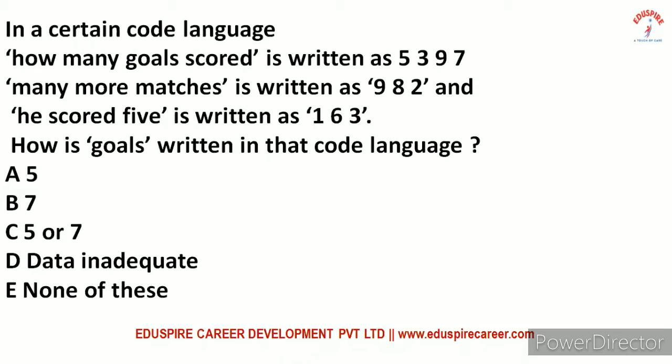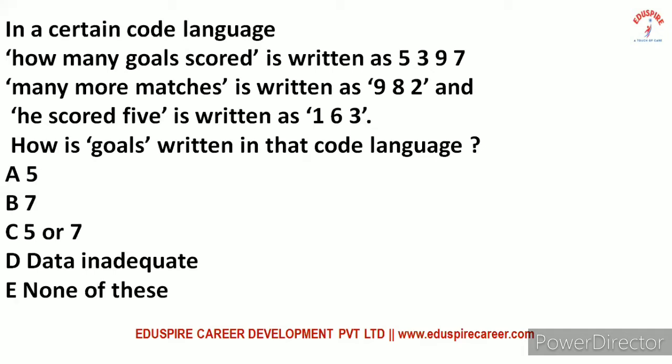Now, if we compare the first two, "how many goals scored", which is written as 5397, and "how many matches", which is written as 982, by comparing these first two we can say that the code for "many" will be 9, because "many" is common in these two and 9 is also common. So "many" stands for 9, or 9 stands for "many".